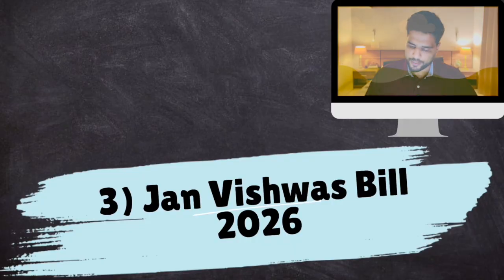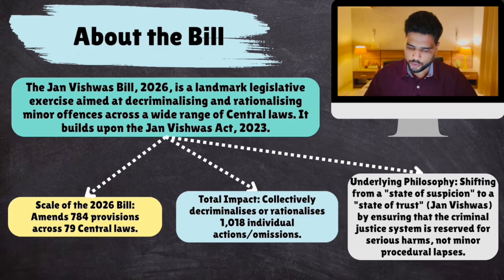So the government launched the Jan Vishwas law earlier, which decriminalized various things. Various colonial era laws were replaced, revoked, or changed. And this is happening in phases. So the Jan Vishwas law has been passed. Now, another version called the Jan Vishwas Bill is being passed to improve the legal architecture of the country. So let's talk about the recent bill. All right, so about the bill.